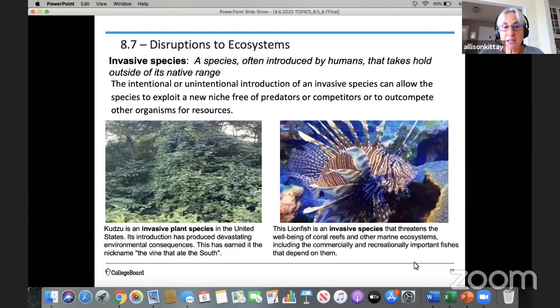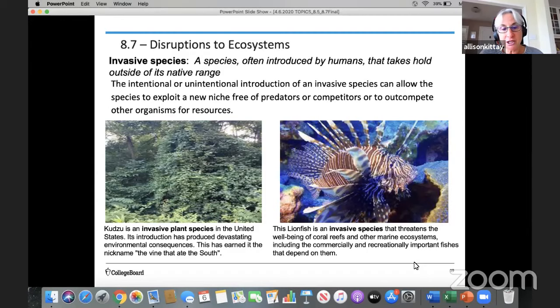The first one is the kudzu weed. It's an invasive plant species in the United States. And I know the first time I saw this, I was traveling, I was visiting some friends in the South, and we were driving on the highway, and this weed was everywhere. I'm like, what is that? And they were super surprised that I had never seen a kudzu weed.